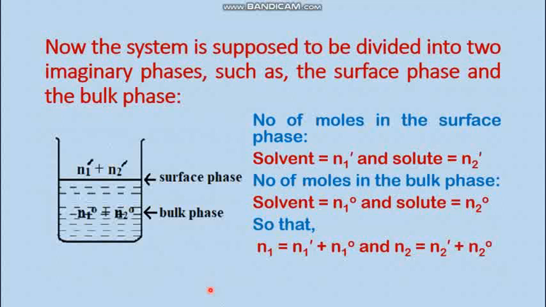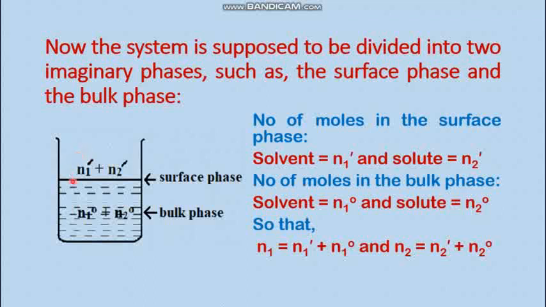Now the system is supposed to be divided into two imaginary phases, the surface phase and the bulk phase. That means at the surface there are n1 dash moles of the solvent and n2 dash moles of the solute. On the other hand, in the bulk phase there are n1 0 moles of solvent and n2 0 moles of the solute.